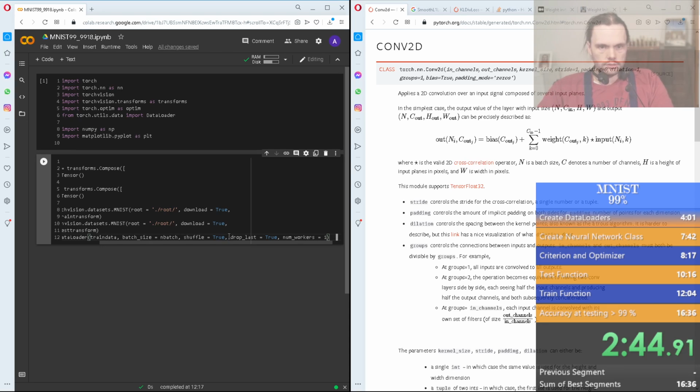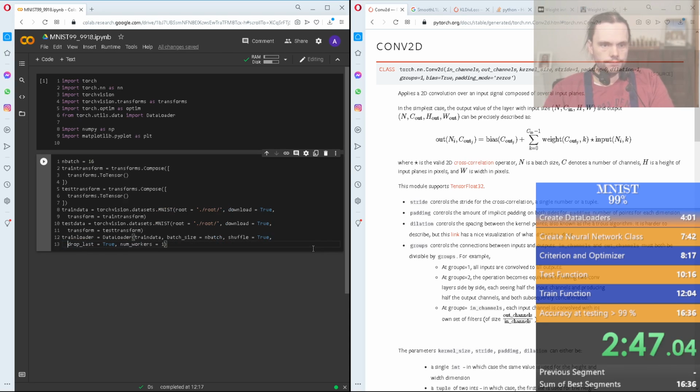For the sense of order, we're going to make a copy of this and call it test loader. That one hits the test data, but it's not going to shuffle.